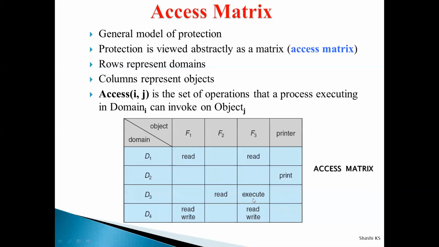Similarly, a process executing in domain D3 can perform only the execute operation on the file F3. Similarly, if any process wants to access the printer, it has to be in domain D2 according to this access matrix, and only then can it perform the print operation. So that is how you represent the access matrix. From this, understand that the access matrix is represented abstractly like a matrix where the rows represent the domains and the columns represent the objects. Objects are your resources, and a domain is the set of resources which can be accessed by a process.